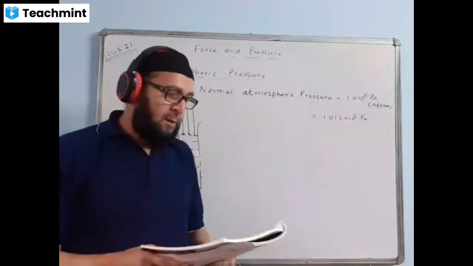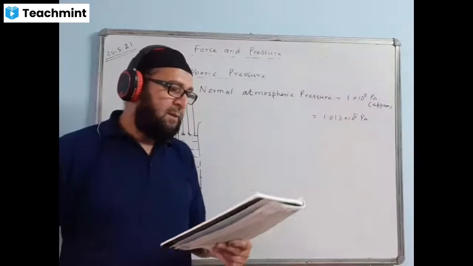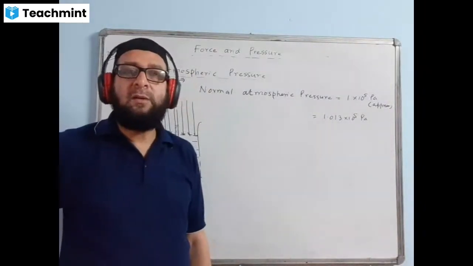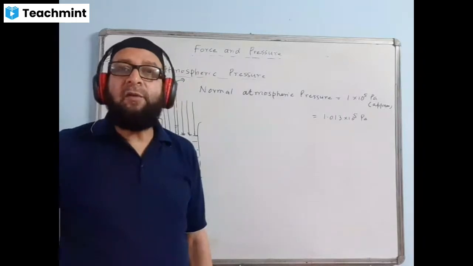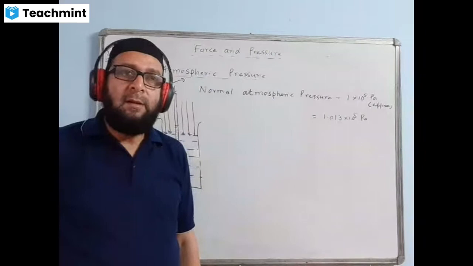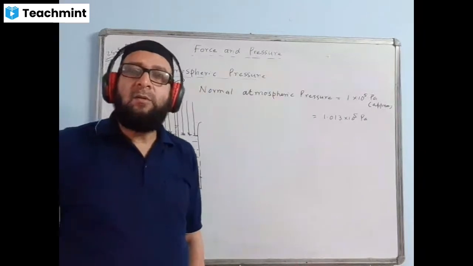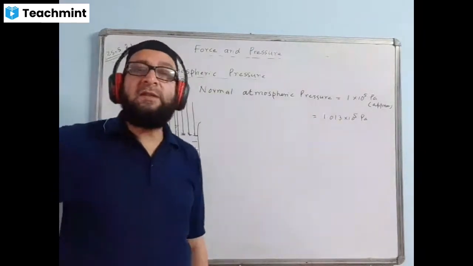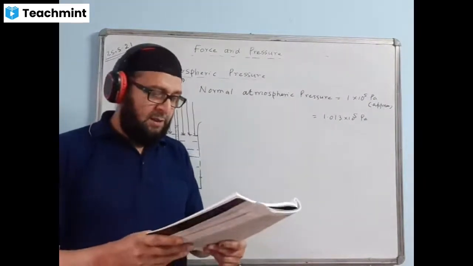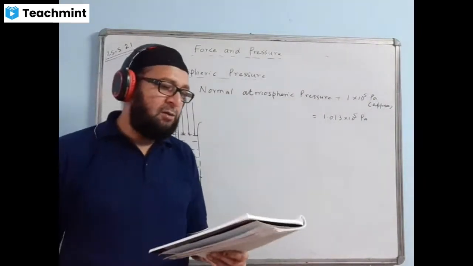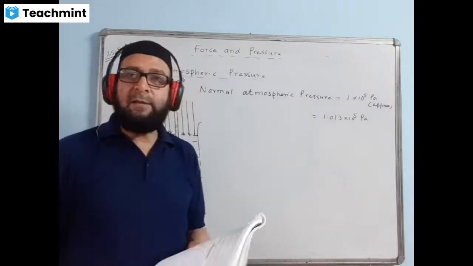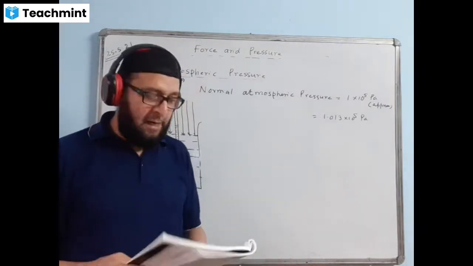Okay, first one. Write true or false for each statement. A, the SI unit of force is kgf. Is it true or false? Share the answer with me. No, the SI unit of force is Newton, not kgf. So take this as false. The SI unit of force is Newton, N. Correct it by writing N. kgf will be cancelled right there.